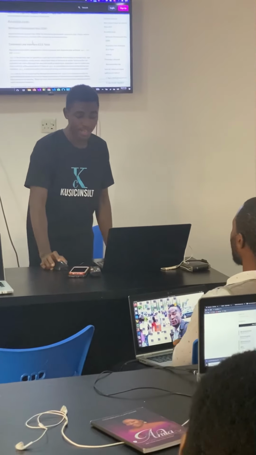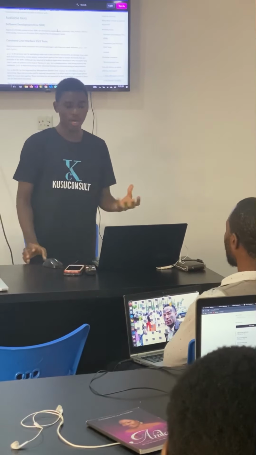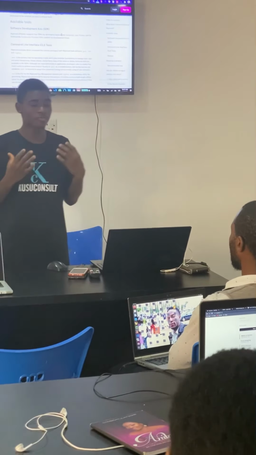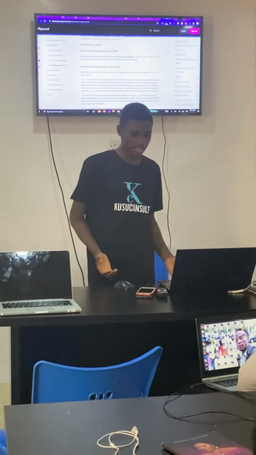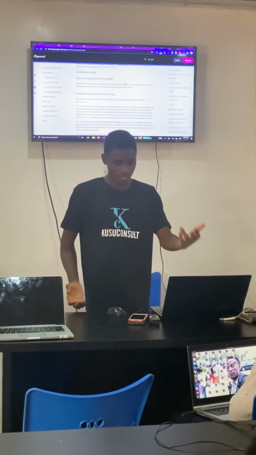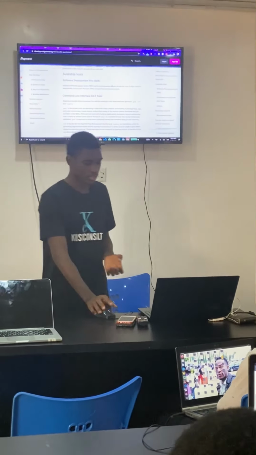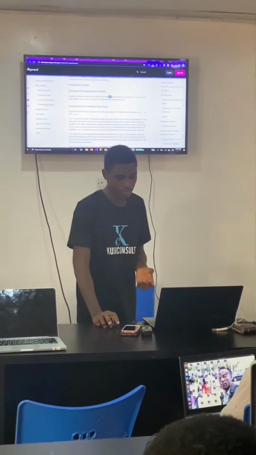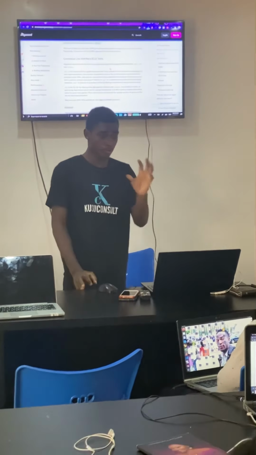Alright, so we have SDKs. Of course, I didn't mention the SDKs, so we can build our applications with our own preferred programming language and then integrate their payments gateway. So we can make use of JavaScript, Java, Python, Go, C#. They provided us with the SDKs for these languages, so we can use them for making transactions.